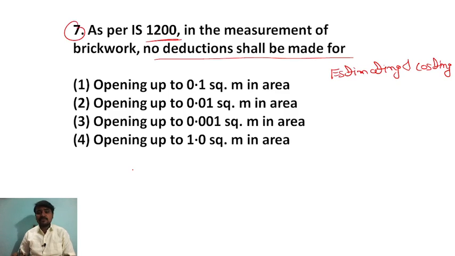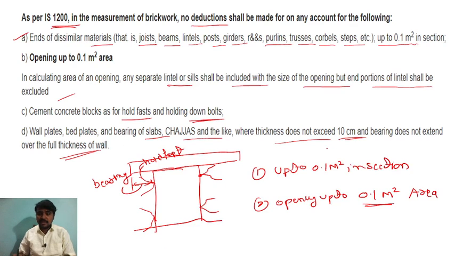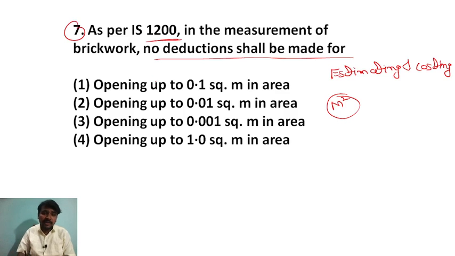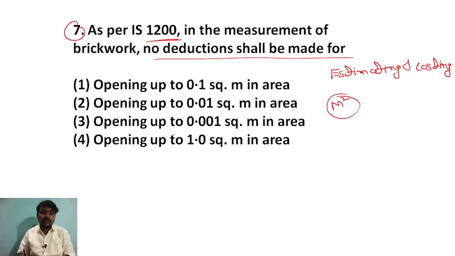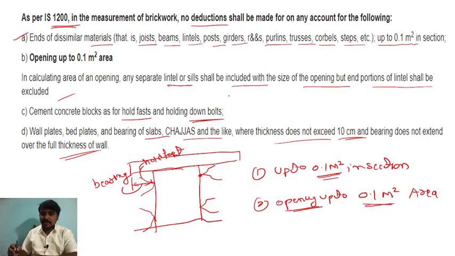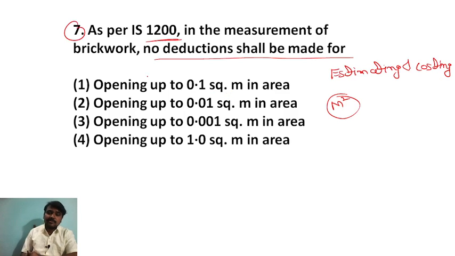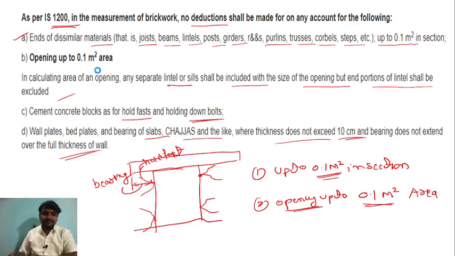So the answer for this question: by seeing the options, they have only asked for meter square, that is, the area. I already did 0.1 meter square. Opening up to how much? Opening up to 0.1 meter square in area. So this is the answer for the given question.